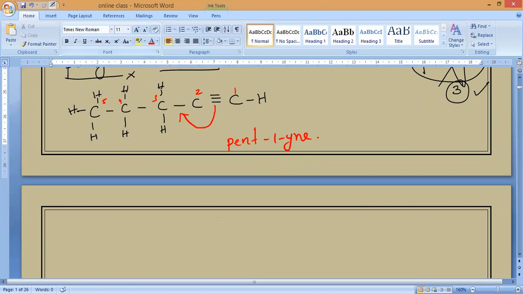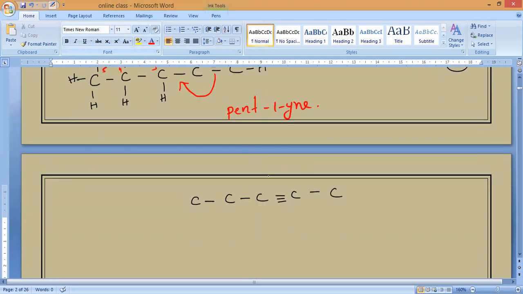Now the second structure will come. Let me write 5 carbons. So here the triple bond will come. Now see, the triple bond won't shift. Why? You can notice it: this side or this side, same structure. Is it yes or no? Just the triple bond position may change. From this side second carbon or this side second carbon, all same, only correct.